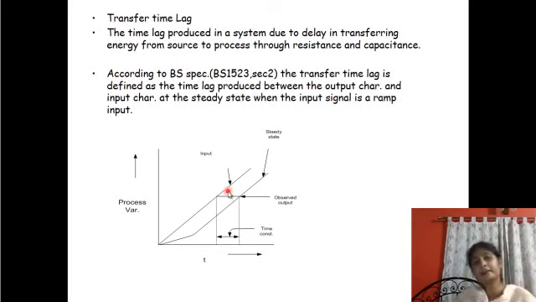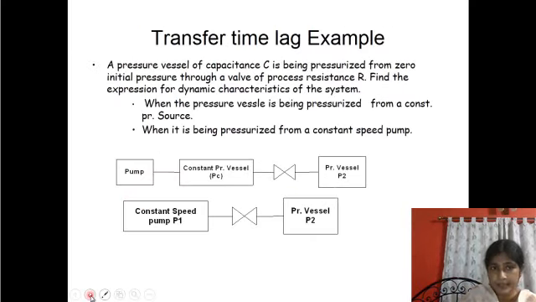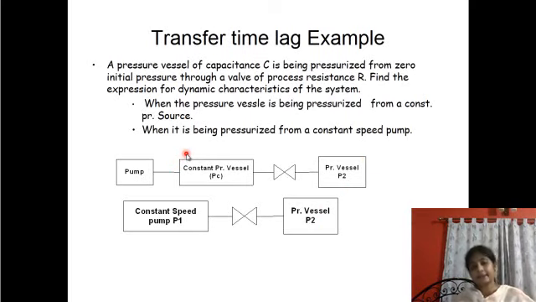And as per British Standard specification, the transfer time lag is defined as the time lag produced between the output characteristic and input characteristic at the steady state when the input signal is a ramp input. This is the standard definition as per the BS specification given in volume number this and section 2. This is the transfer time lag example.